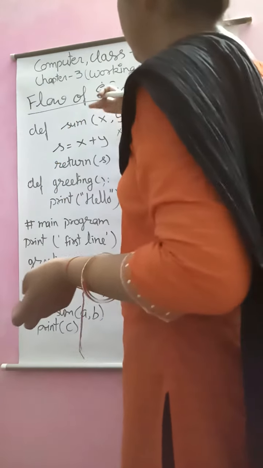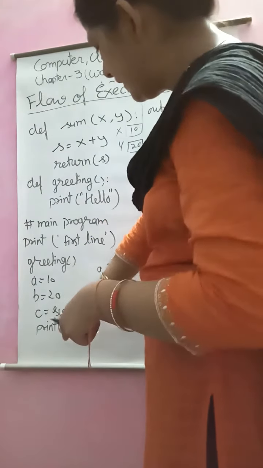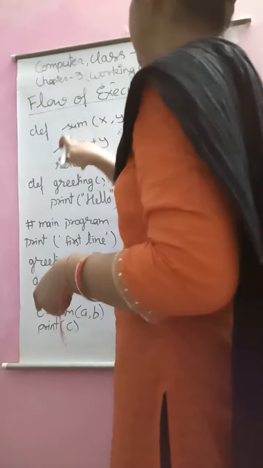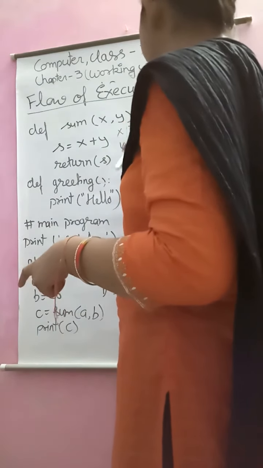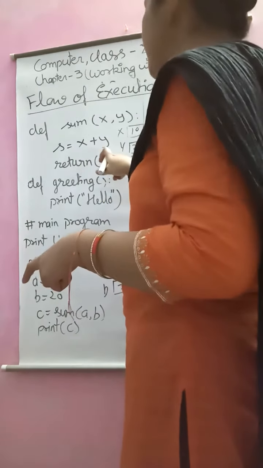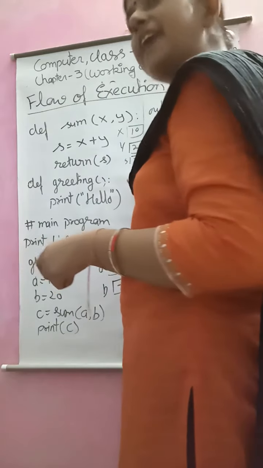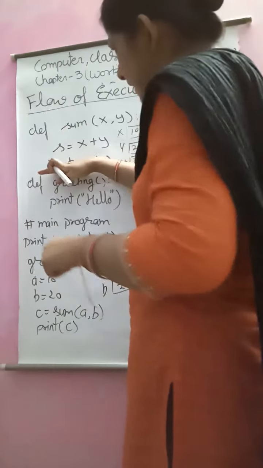Now the function code block will start after this line. Now s is equal to x plus y. Now s is equal to 10 plus 20. Now s is equal to 30. Return s means return the value of s, that is 30, means the function is returning the value 30. This is the last line.